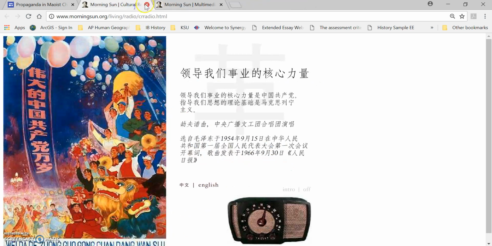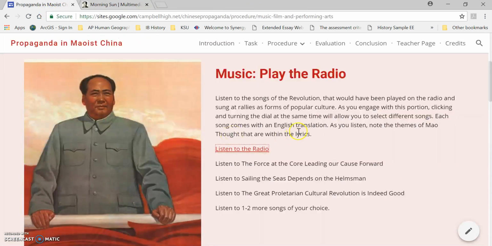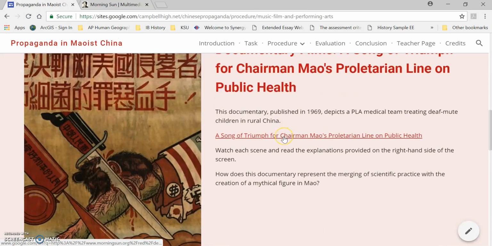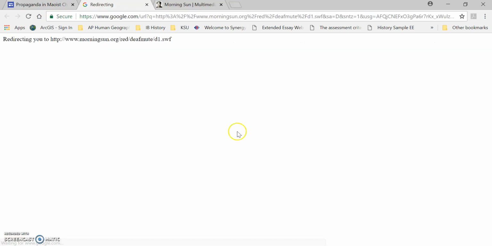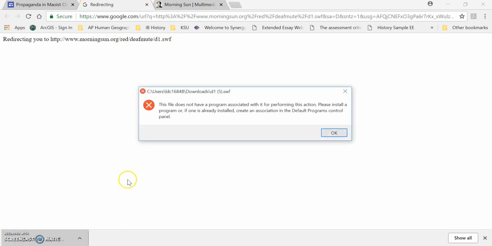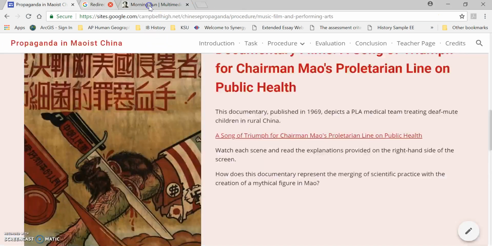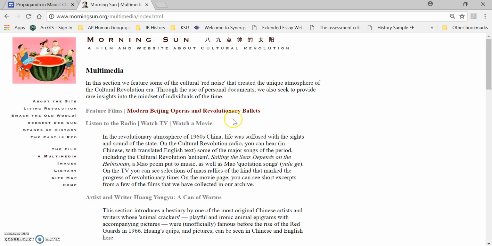So let's get rid of Little Red Book. Let's get rid of Listen to the Radio. The next thing that we'd have is A Song of Triumph for Chairman Mao's Proletarian Line on Public Health. Again, this one, yeah, see, there's the issue. If you just click on that automatically in a Chrome browser, it's going to take you to this redirecting website and download something. We'll go ahead and say keep, especially if we're on laptops in school. But see, that's not working, and so I would really suggest using Edge for this one.